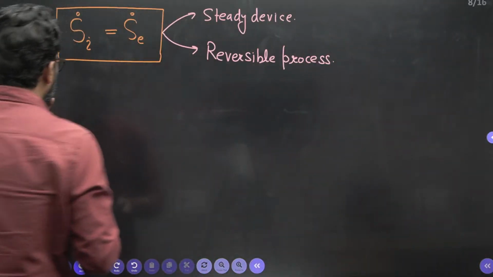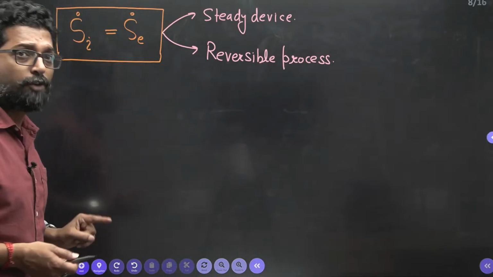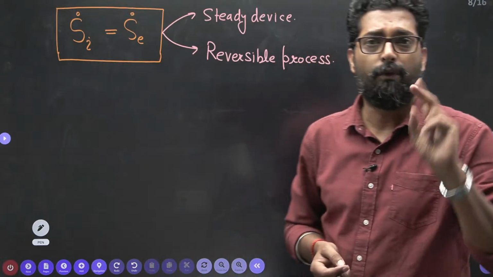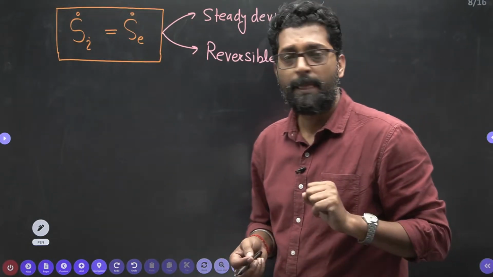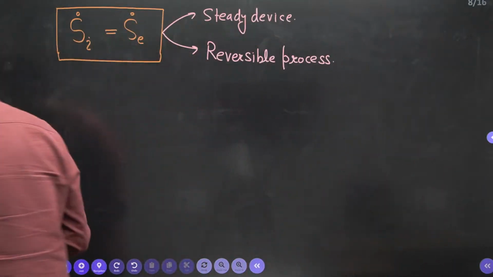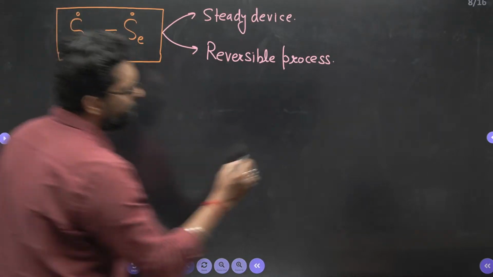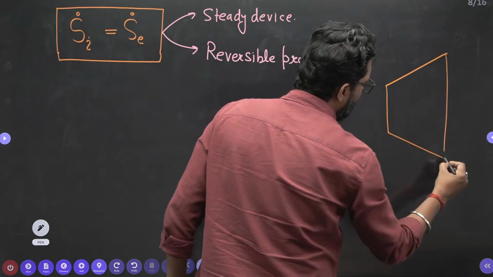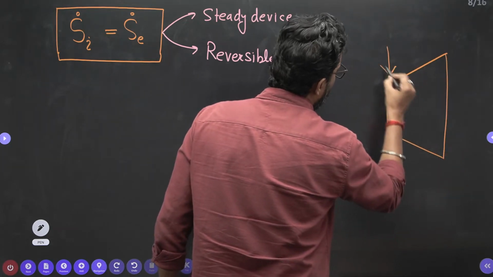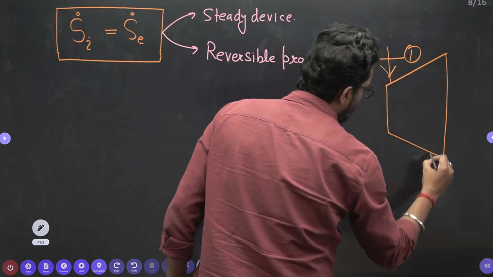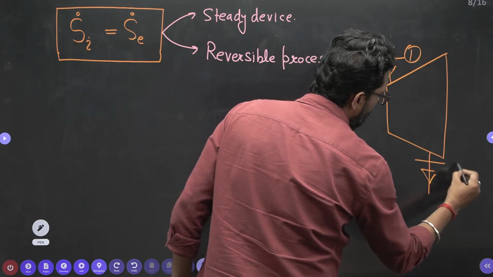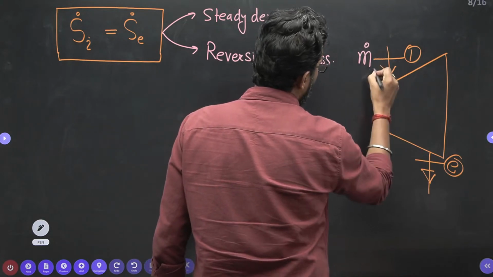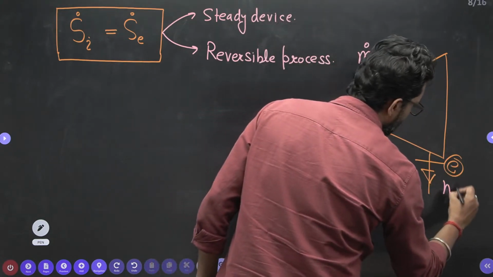Now my dear, this is the entropy transfer, and this entropy transfer is responsible for two factors: one is the mass and the other is the heat. So this is your turbine, with inlet I and exit E. This is the mass rate in, and there is a mass rate exit.